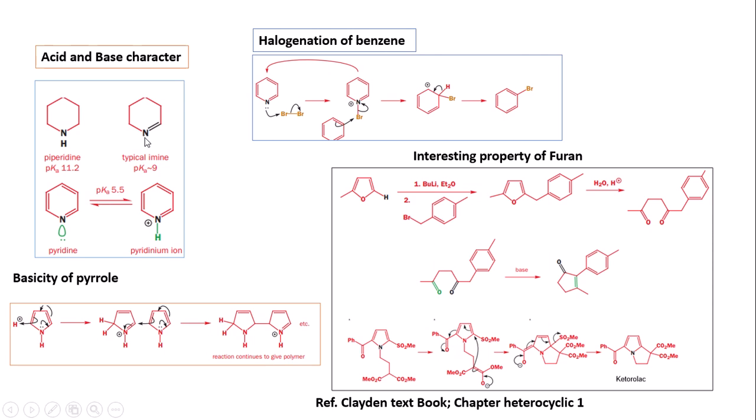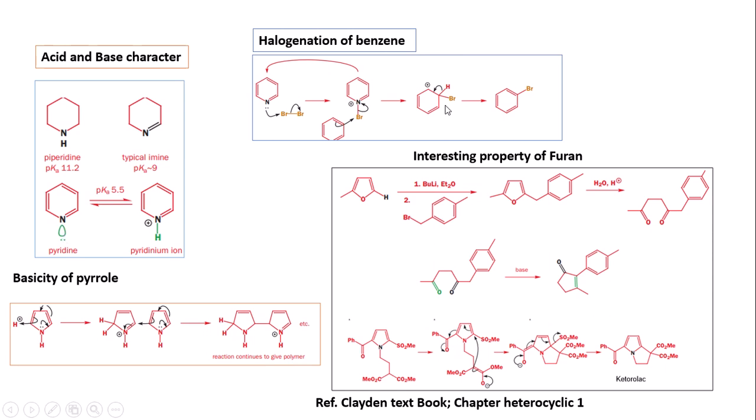lone pair to protons, and the aromatic pyridines have a lower basic character compared to typical imines, that is it has a pKa value of 5.5, and this is due to the nitrogen lone pair having more s character and hence a lesser tendency to donate lone pairs.